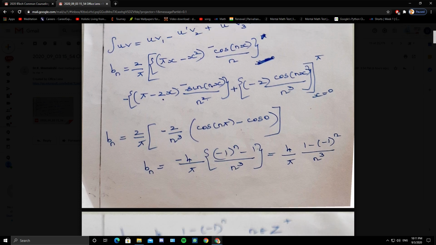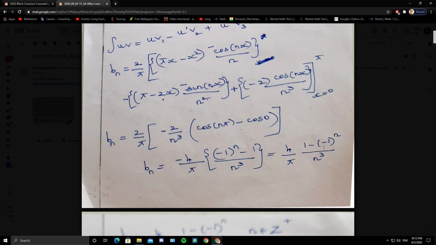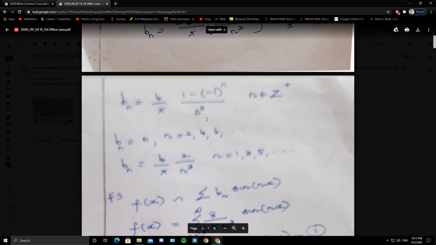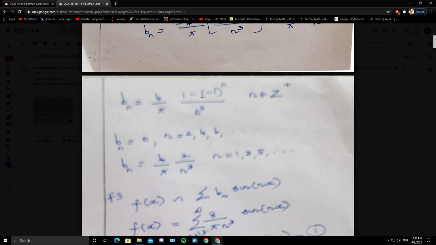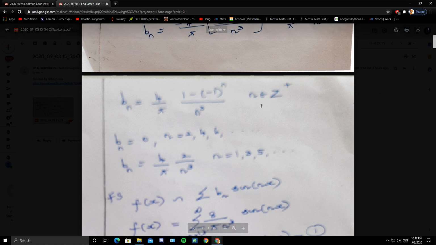What is cos n pi? Minus 1 whole power n. So minus 1 by n cube, or 4 by pi, taking the minus inside, 1 minus minus 1 whole power n by n cube. So bn is 4 by pi into 1 minus minus 1 whole power n by n cube, where n is a positive integer.